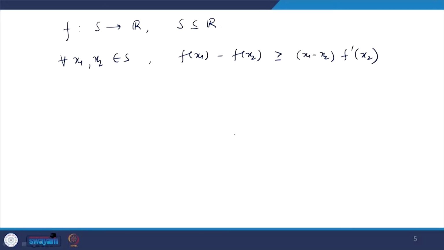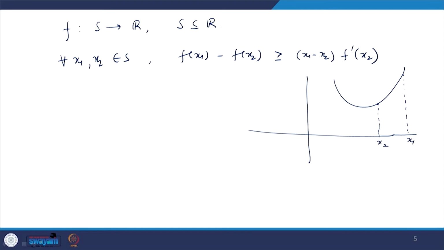Okay. So, now let us take a function, this. Let us take a point, say this point is x2, say this point is x1. So, this is point A, suppose this is point B. So, what are the coordinates of A? Say this function is y equal to f x. So, the coordinates of A will be x2 comma f x2, and the coordinates of B will be x1 comma f x1.